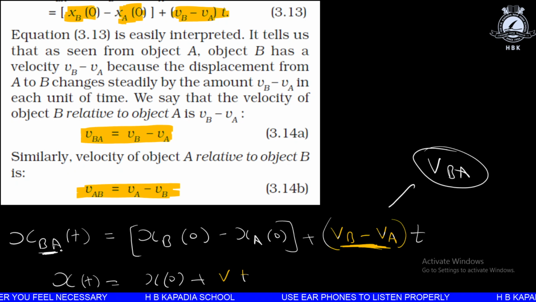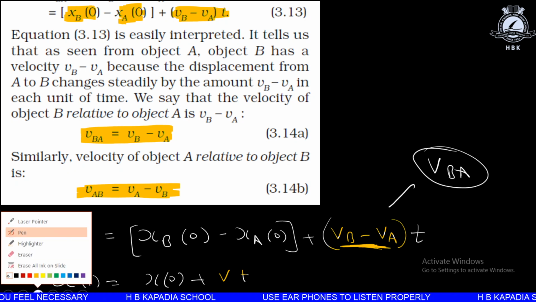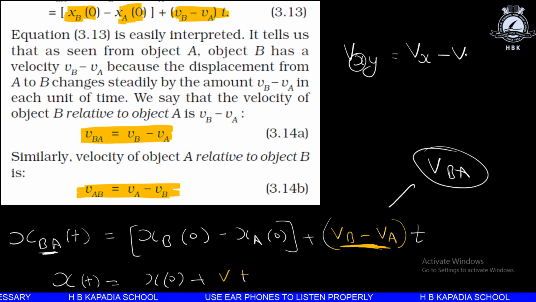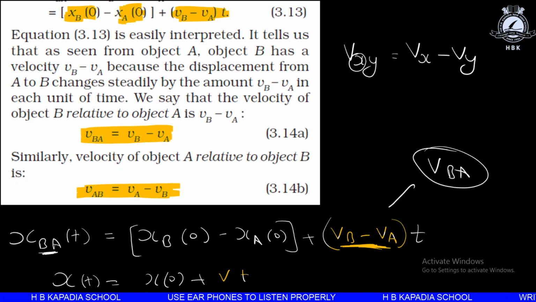Just remember, when we are finding the velocity of x with respect to y, x comes first: we write v_x minus v_y. Here we are talking about velocity and not speed, so the sign will matter. Let's see next.